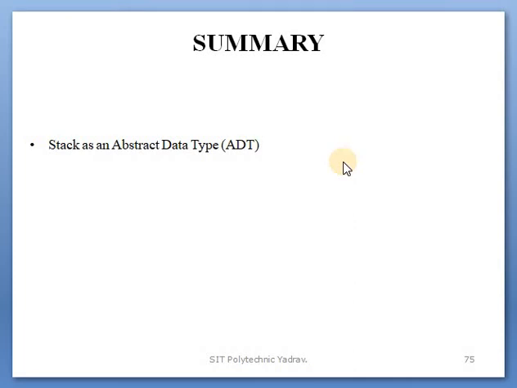These data types are not used for the stack. Why not? Because using these data types, no stack operations can be done. So user defined data types are used,